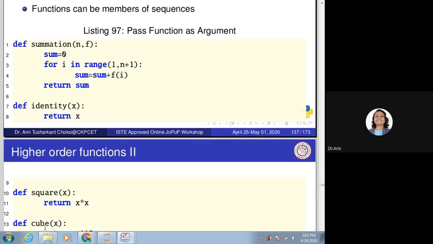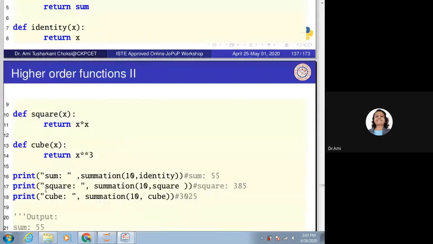That we need to provide when we are calling. So we should use it with the help of summation. That is, we are calling the summation function wherein the first value is n, so we are providing it as 10. But the second one, that is the function name, we are passing as an argument to this function.